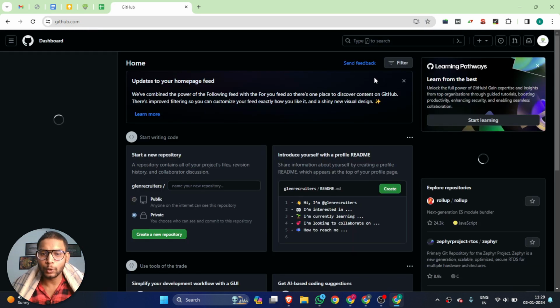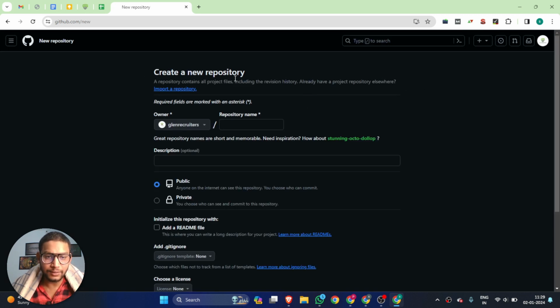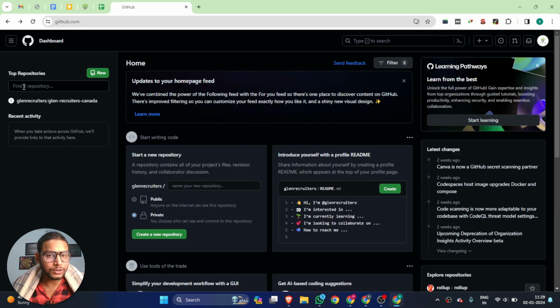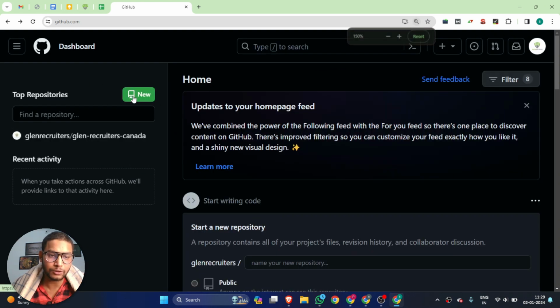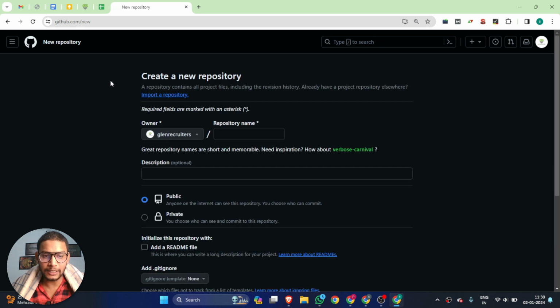There you can create a new repository. You will find it there. Click on the new button section. It also sends you a pop-up message indicating that you can create a new repository.